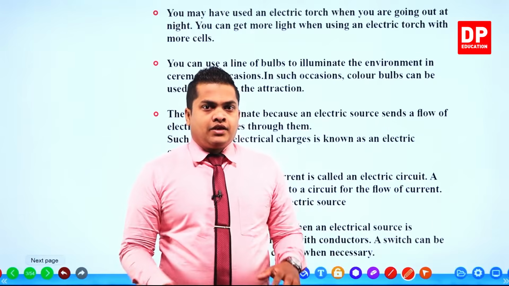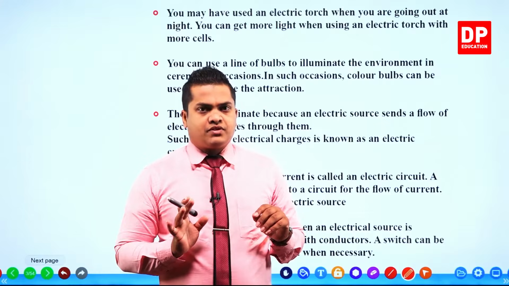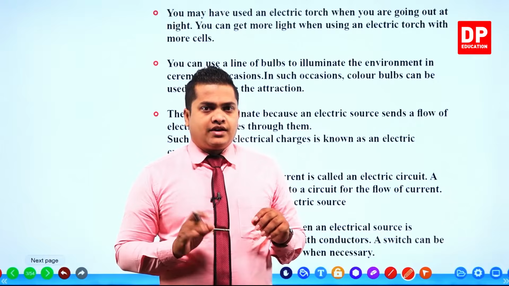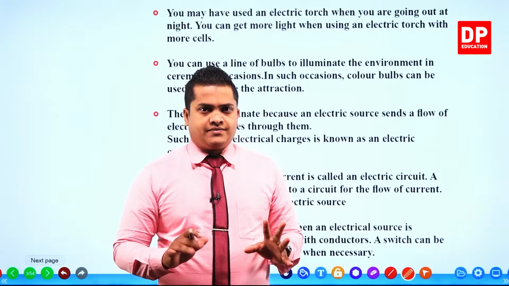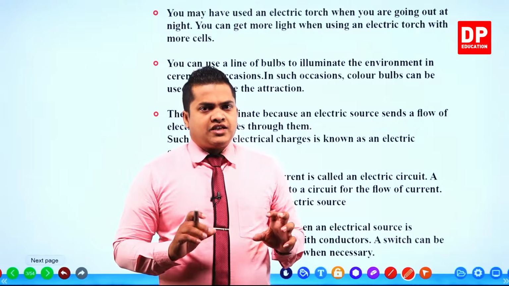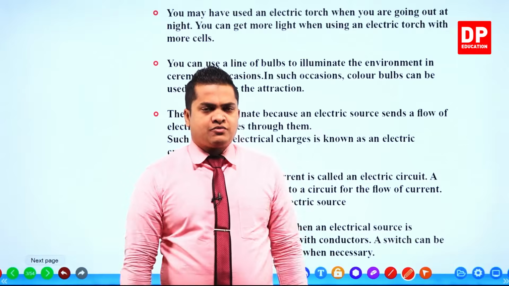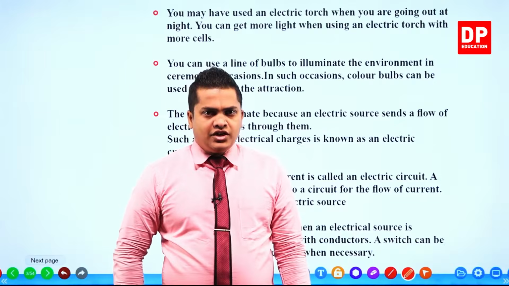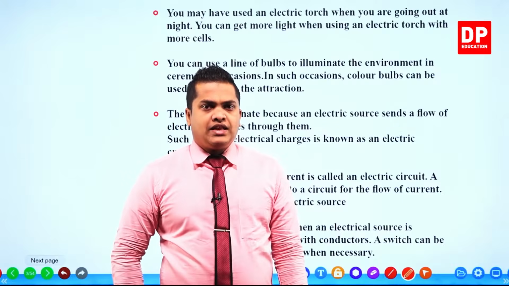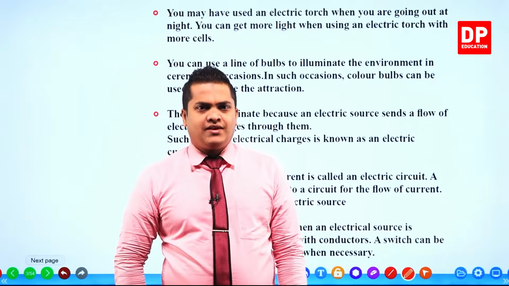Now, you know that in our day-to-day life there are different types of torches and flashlights, smaller ones and larger ones as well. If you take the smaller ones, the number of cells that we can insert into a smaller torch is very few, maximum up to 2 or 3.